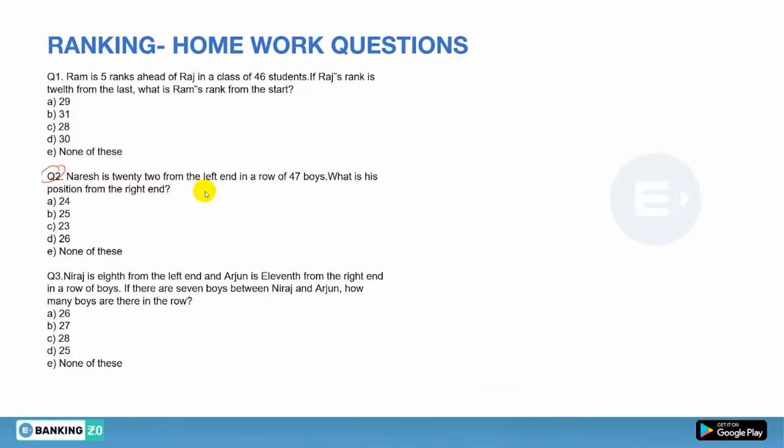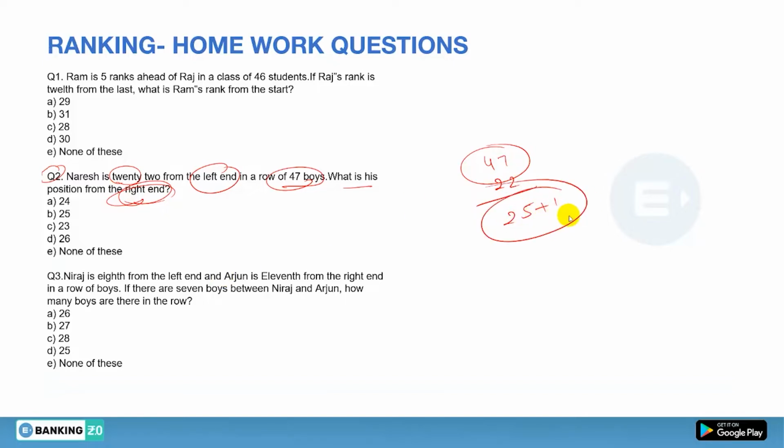Naresh is 22nd from the left end in a row of 47 boys. What is his position from the right end? Very easy. If we have the total number of boys and the position of a person from one end, and we have to find it from the other end, what we do is first subtract this 22 from the 47. So what will we get? 25. Is it clear? Now we add 1, so it will be 26. So 26, that is option D.